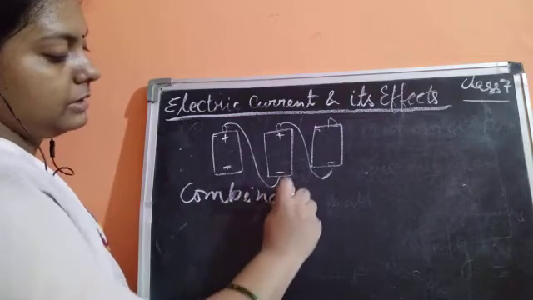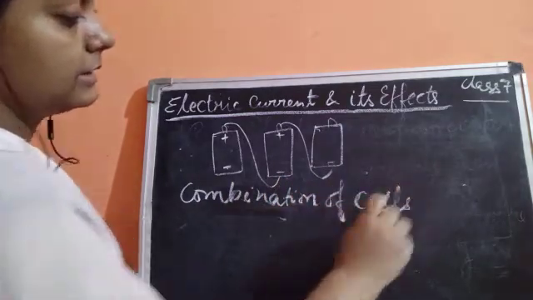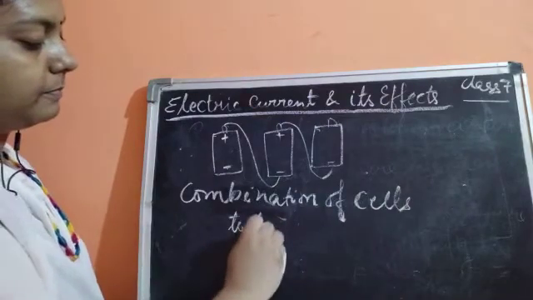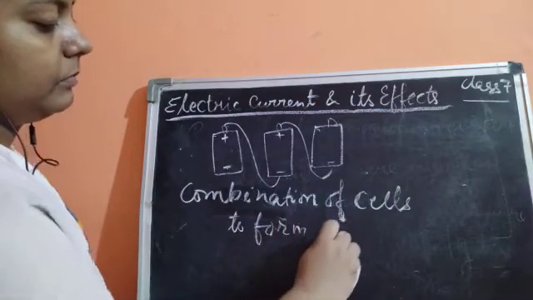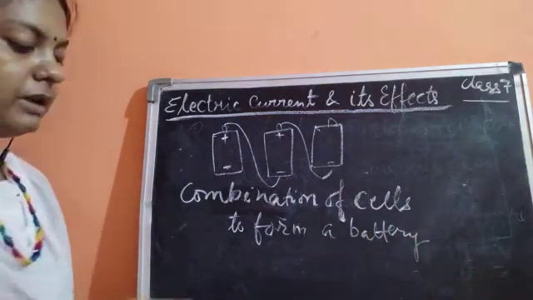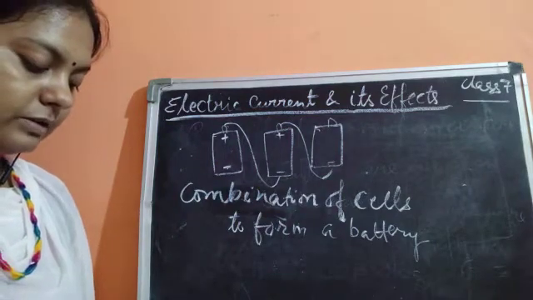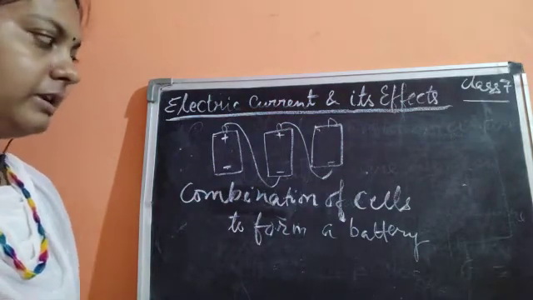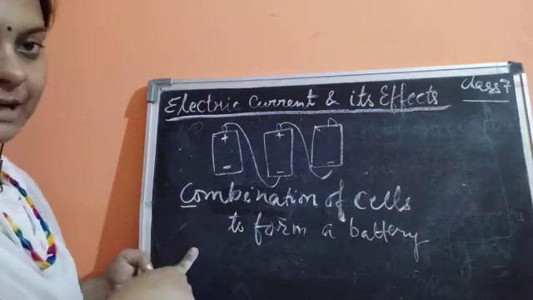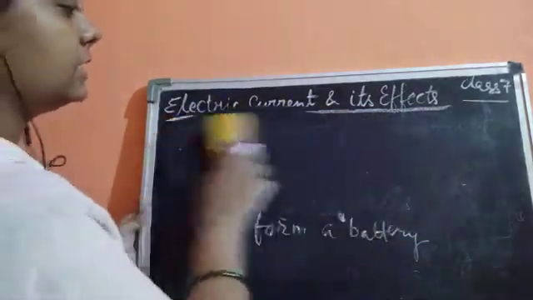It is a combination of cells to form a battery. So please remember that a combination of different numbers of cells forms a battery.